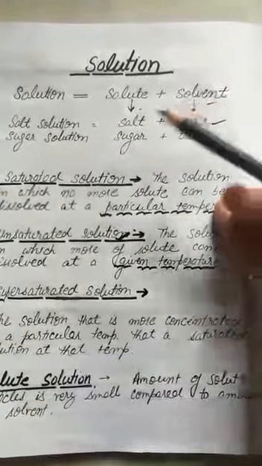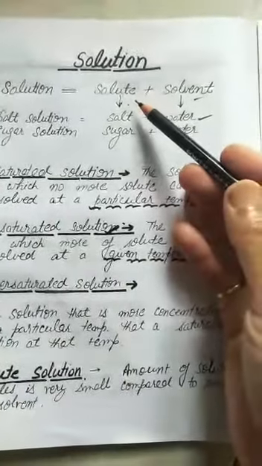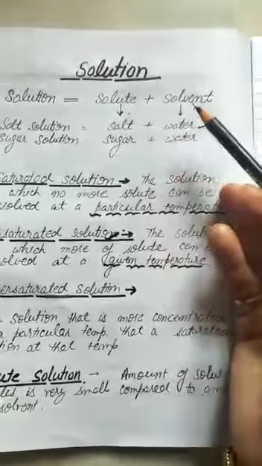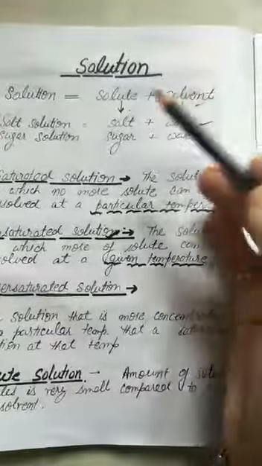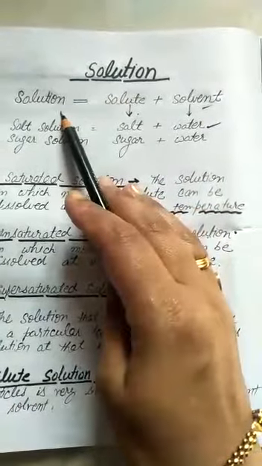So I told you solution. Solution is formed by two components. First one is solute, that is going to be dissolved, and second is solvent, in which we dissolve. So when solute is combined with solvent, it forms solution.